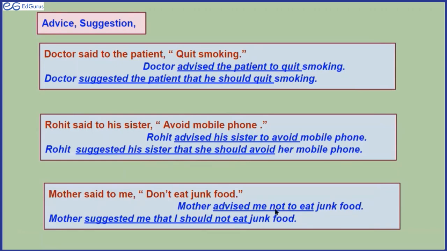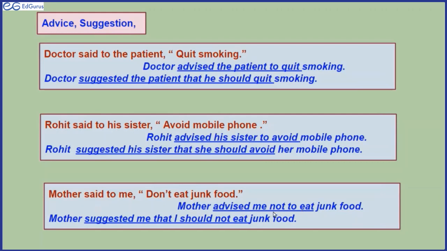Now, please look at this sentence very carefully. This sentence is different. This is a different imperative from the others. What is the difference with this imperative? Ma'am, not. This is a negative imperative. Right? This is a negative sentence. So how to change a negative imperative? Not to.